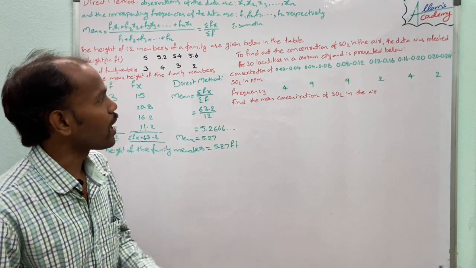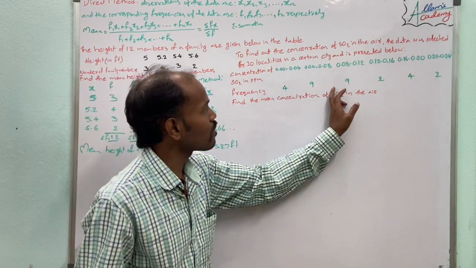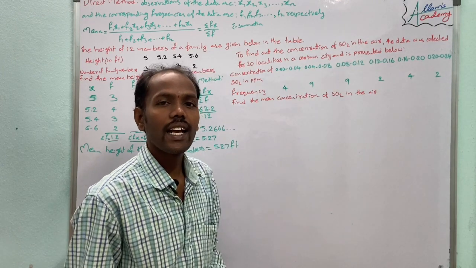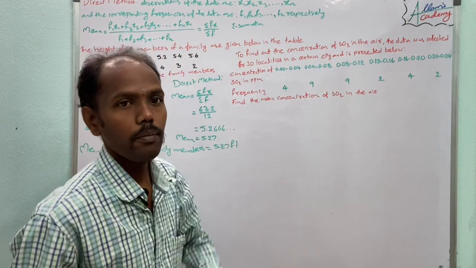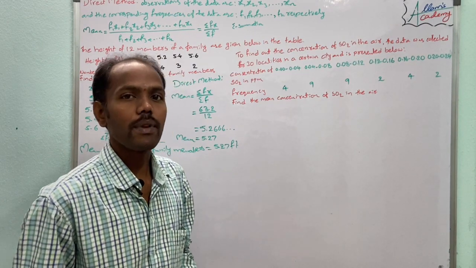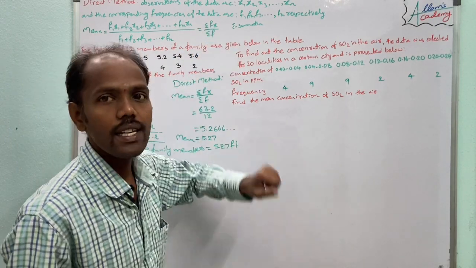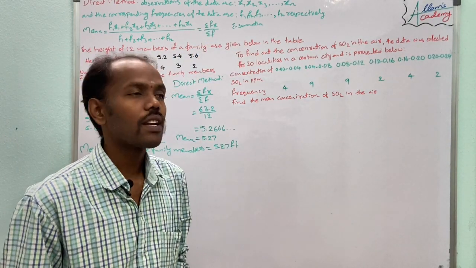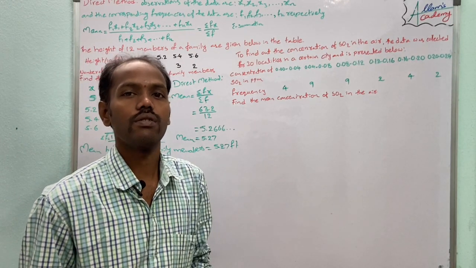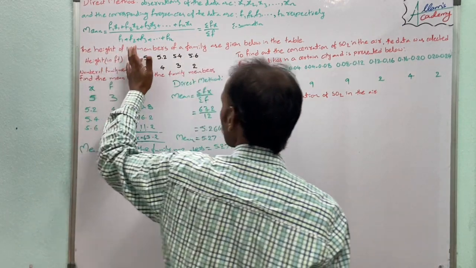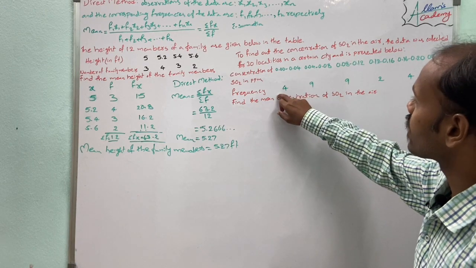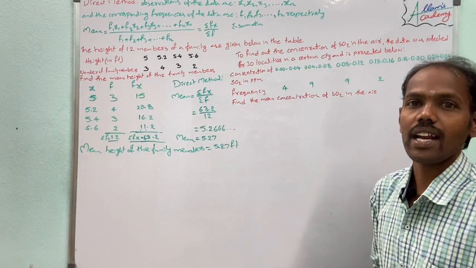So here, if we observe the data, the frequency values are very small, so we can calculate through the direct method. The direct method to find the mean, the principle is summation fx by summation f. So here we have to take f, x and their product. Before, in problem 2, the x value is given, the f value is given. Here the f value is given, but the x value is not given.